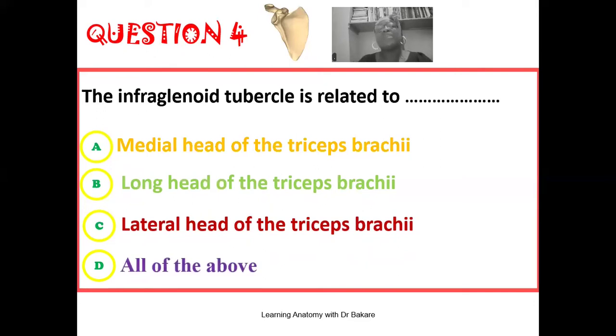The infraglenoid tubercle is a tubercle that is located or seen at the inferior region of the glenoid fossa. And this is related to the long head of the triceps brachii muscle. I tried to also highlight this in our previous lecture on the scapula.